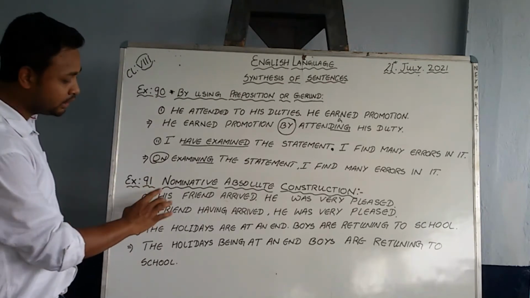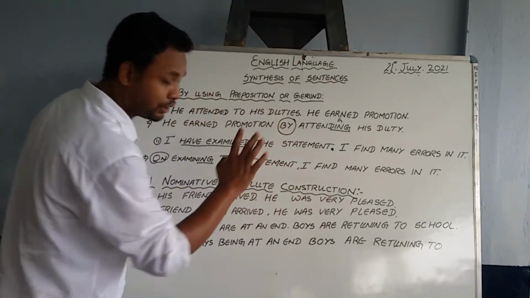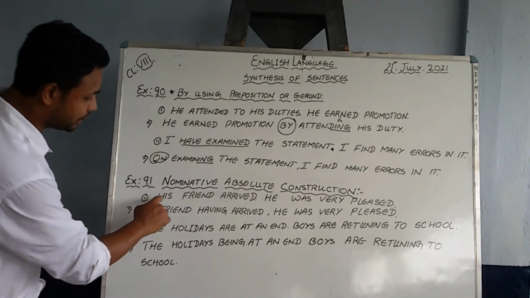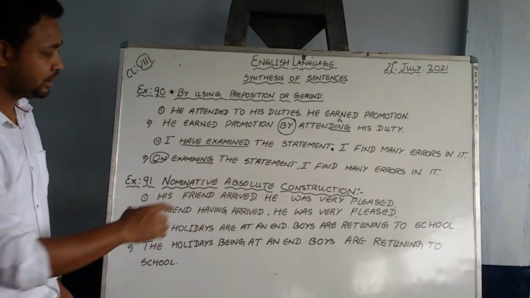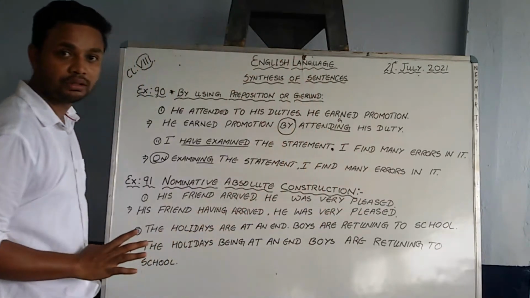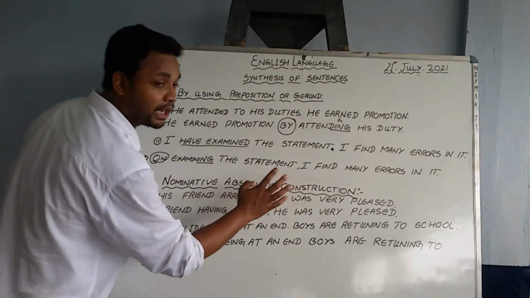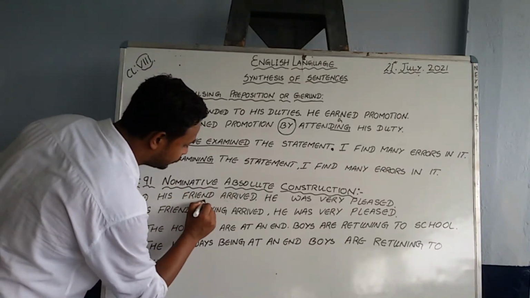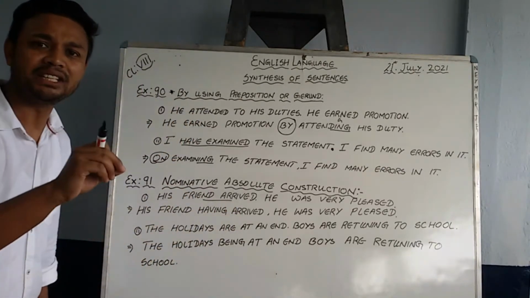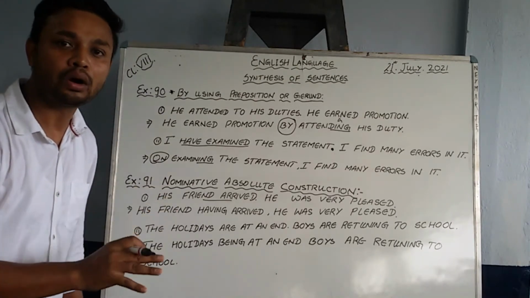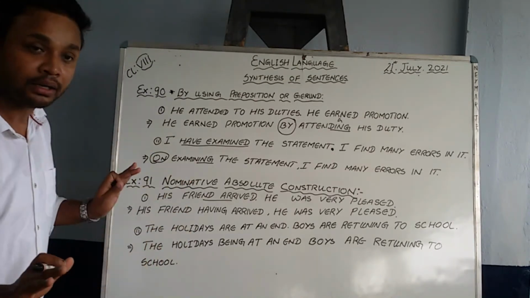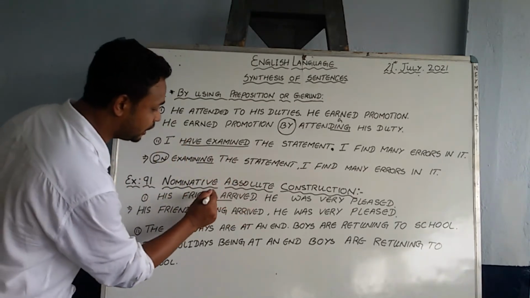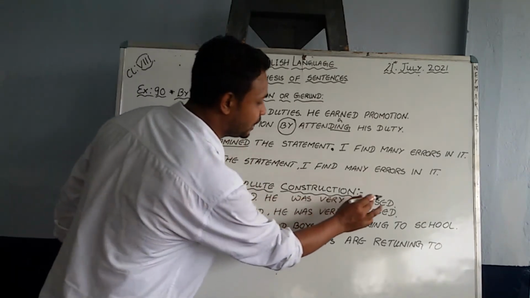Exercise number 91, nominative absolute construction. Now here you need to pay attention. The first question is, his friend arrived. He was very pleased. His friend arrived. Now please notice this sentence. There is no helping verb out here, like for example is, was, are, were. These are helping verbs, but there are none. His friend arrived. Simple past tense. Nothing is there. He was very pleased.